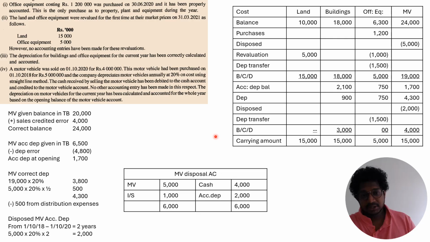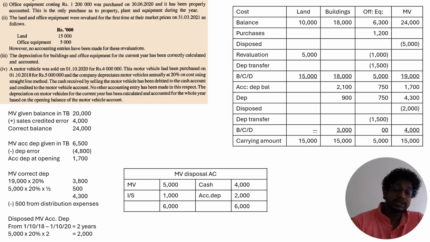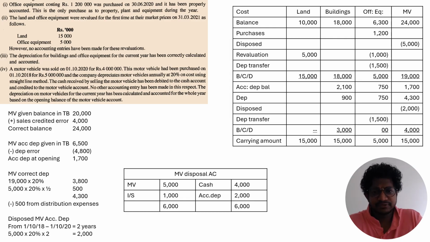So in the motor vehicle disposal account, you are transferring the cost of the motor vehicle disposed, 5,000, and the accumulated depreciation of the disposed motor vehicle, 2,000, and you are disposing of this for 4,000. So you are getting a motor vehicle disposal profit of 1,000. This amount you have to mention in other income. So that's it for the property, plant and equipment. This is a bit hard, a bit different compared to the last years, right?